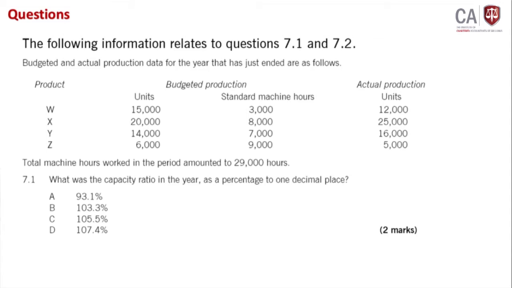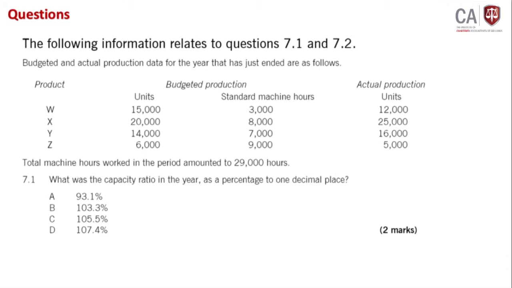Always when they are talking about ratio, you have to multiply by 100. So, how many actual hours they worked? Let me explain once I figure out the answer, right? How many actual hours they worked? 29,000 hours. 29,000 hours they worked. How many budgeted hours?